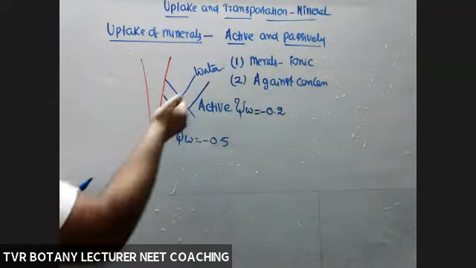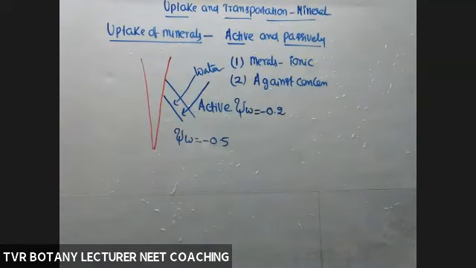Then what about the movement of water passively into the root hair? Once water is available within the so-called root hair, that will be transported into epidermis, general cortex, and so on.